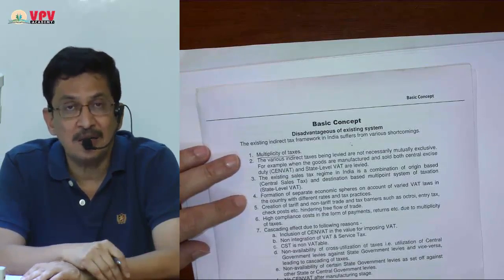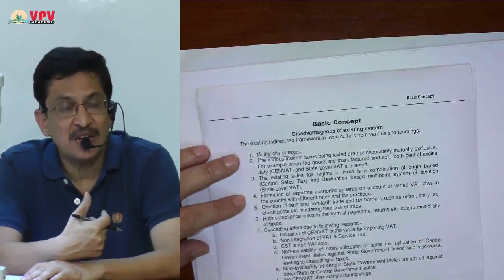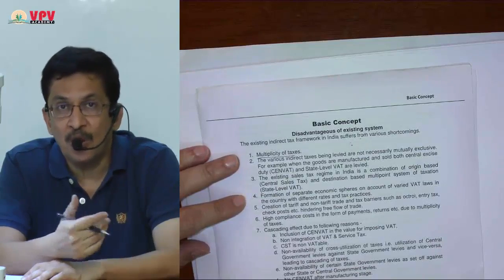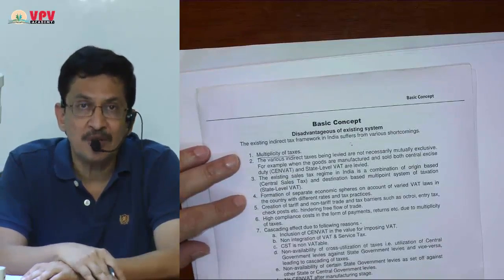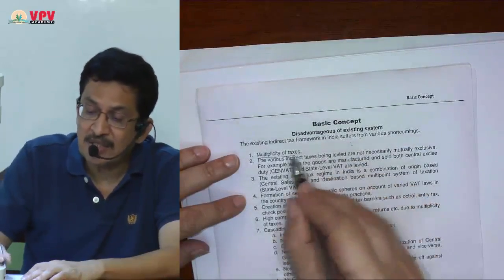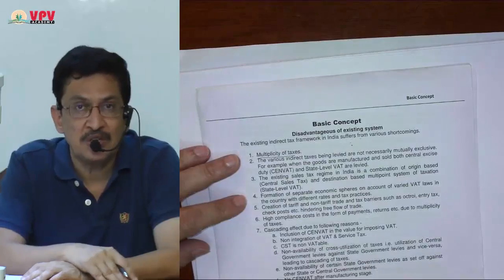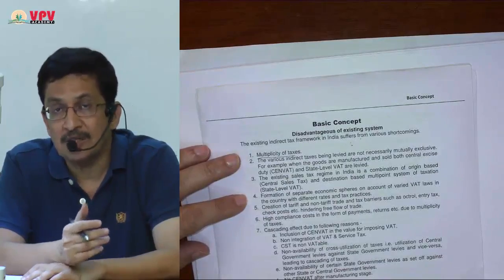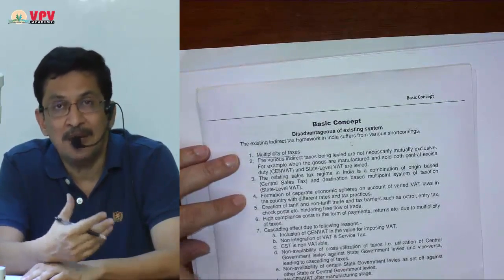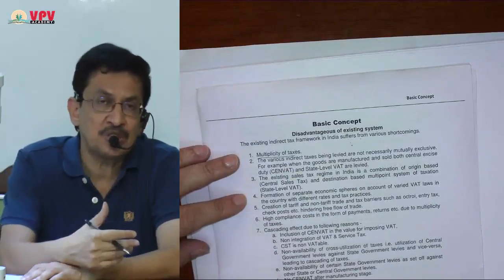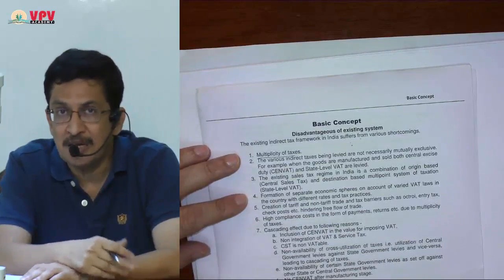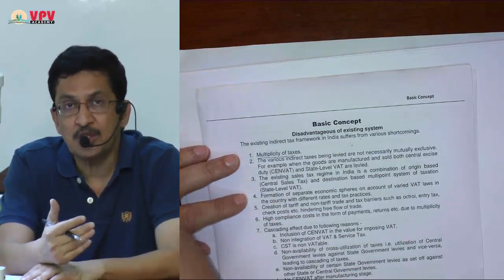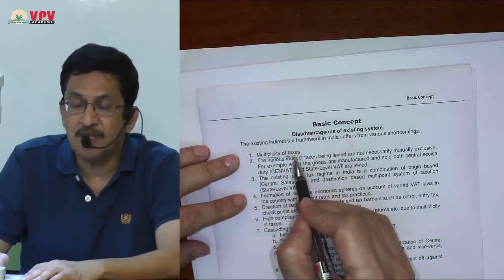As far as VAT is concerned, every state had its own VAT laws. For interstate transactions, there was CST. At the local authority level, there were octrois. So the problem with the old indirect tax system was the multiplicity of taxes. Please understand, when there is a multiplicity of taxes, the manufacturer, or the supplier as we now call him, but at that time the manufacturer, will have to take so many registrations. He has to deal with so many departments and do so many compliances. Also, by the time the goods reach the consumer, they have already suffered a multiplicity of taxes.